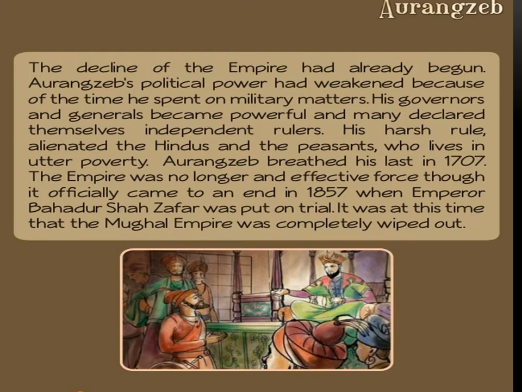The empire was no longer an effective force, though it officially came to an end in 1857 when Emperor Bahadur Shah Zafar was put on trial. It was at this time that the Mughal Empire was completely wiped out.